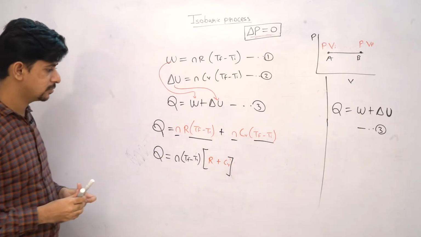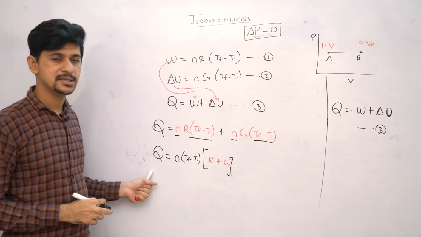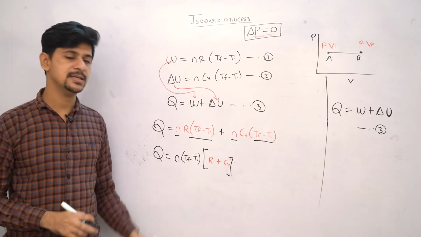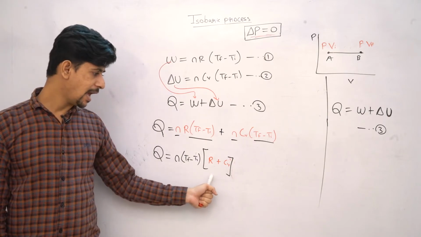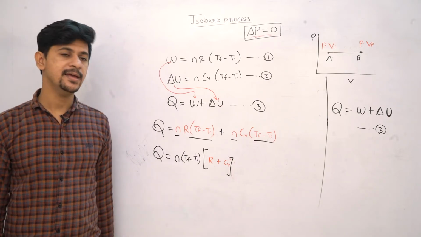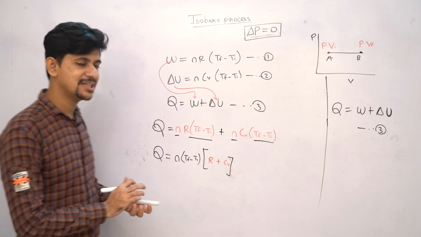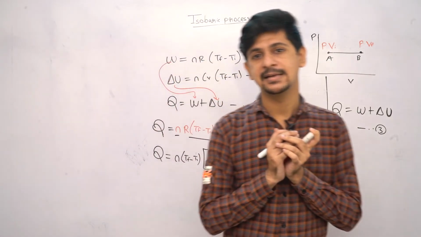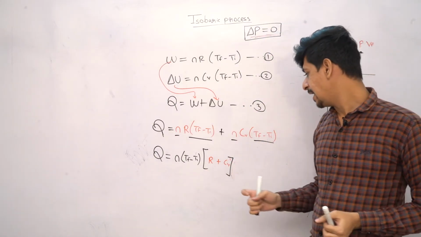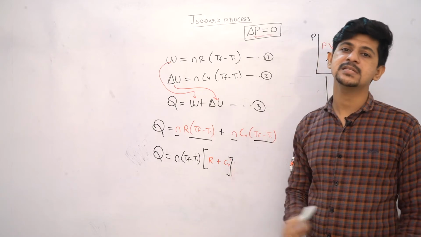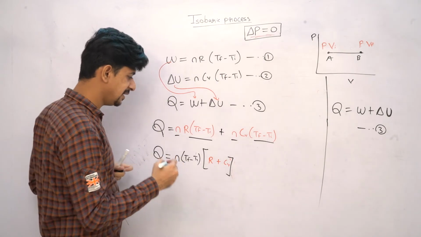Okay, so far so good. So we have an equation for heat energy. Q is equal to n(Tf minus Ti). Now I have highlighted this in bracket, R plus Cv. I have highlighted this because you should be recalling this. We studied this in kinetic theory of gases. There was a relation called Mayer's relation, and it said that if I do R plus Cv or Cv plus R, what will I get? This will give me Cp.